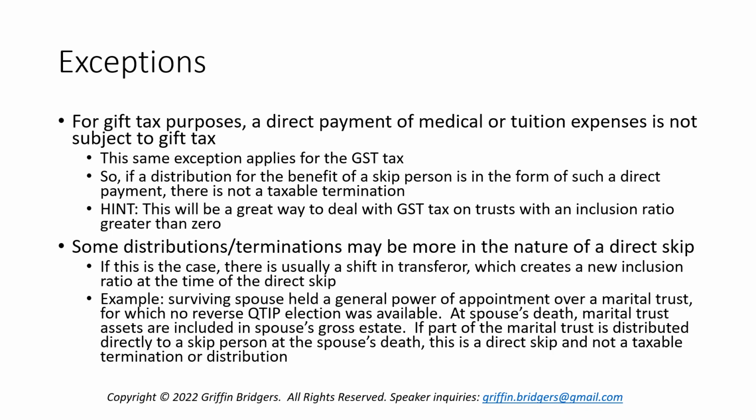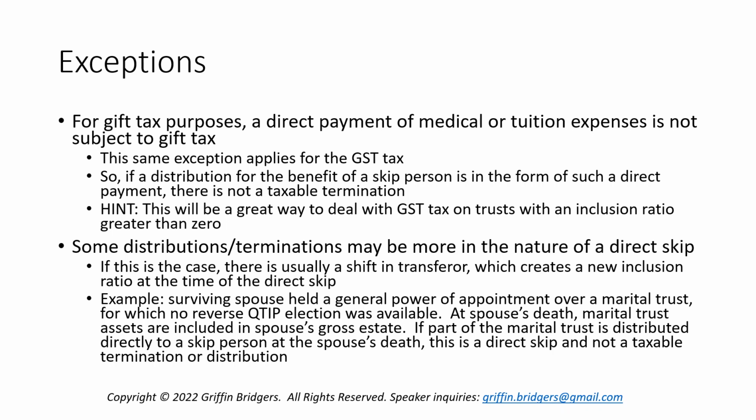I also remind you, some distributions or terminations may be more in the nature of a direct skip. This goes back to our hierarchy. With any sort of event like this, you have to look to whether it's a direct skip first, even if it has the appearance of a distribution or taxable termination from an existing trust. And what usually happens is that there is a shift in the transferor at the time of the taxable termination or distribution, which creates a new inclusion ratio at the time of the direct skip.